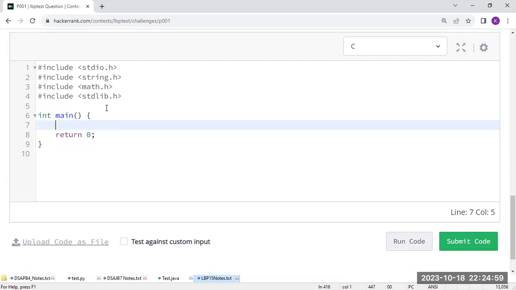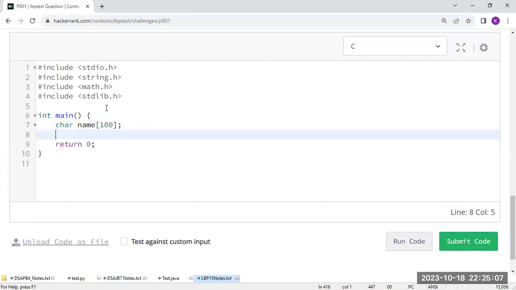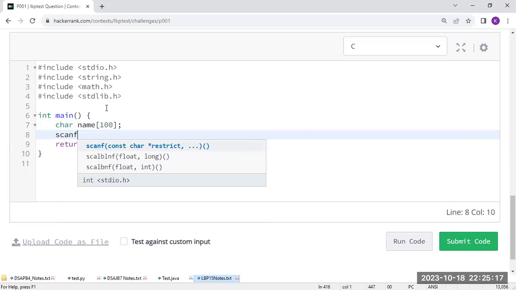Since a name means a group of characters, I am taking a character array name of maximum 100 characters. That is how I am declaring it: the maximum number of characters it is going to store is 100. Now I want to read that data from the user.